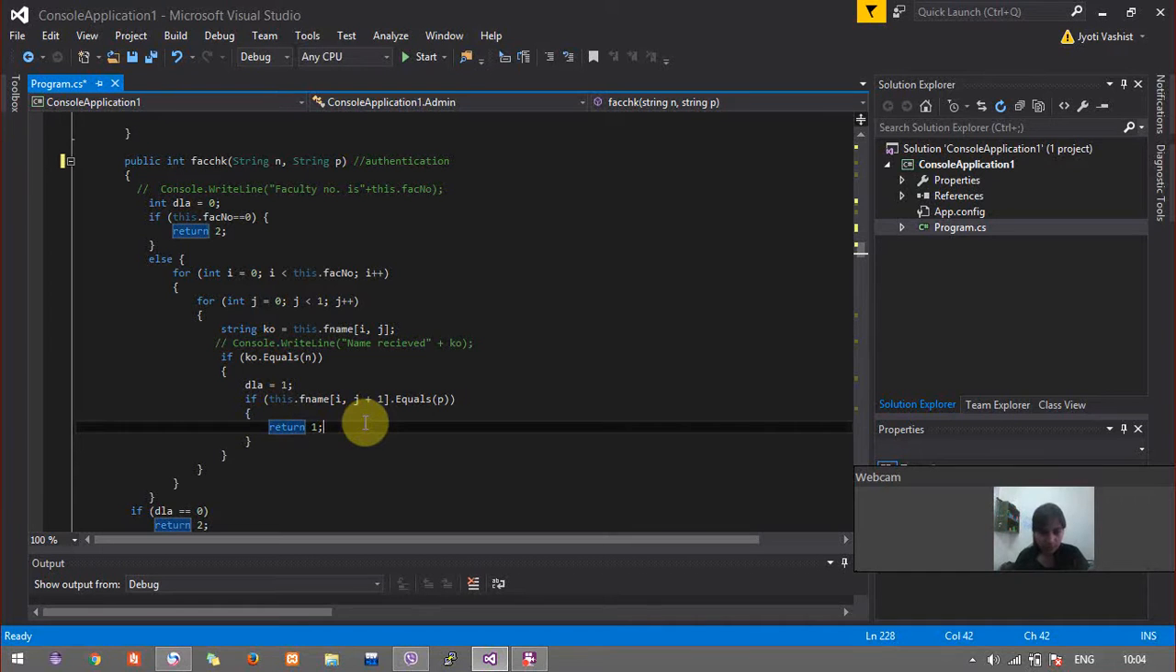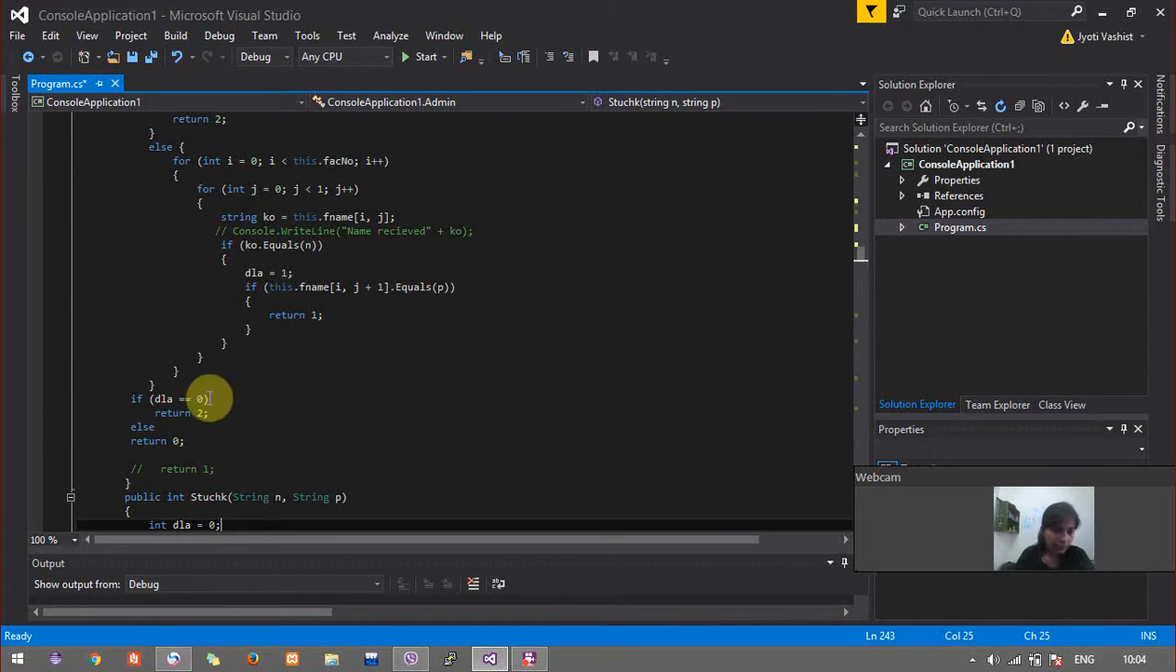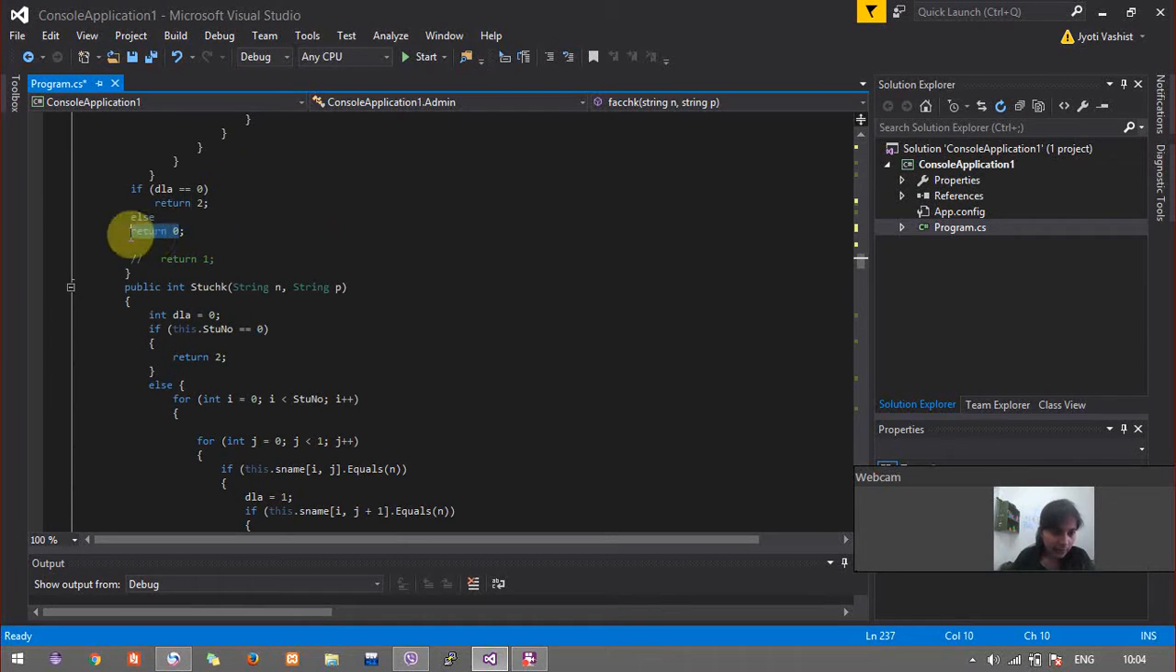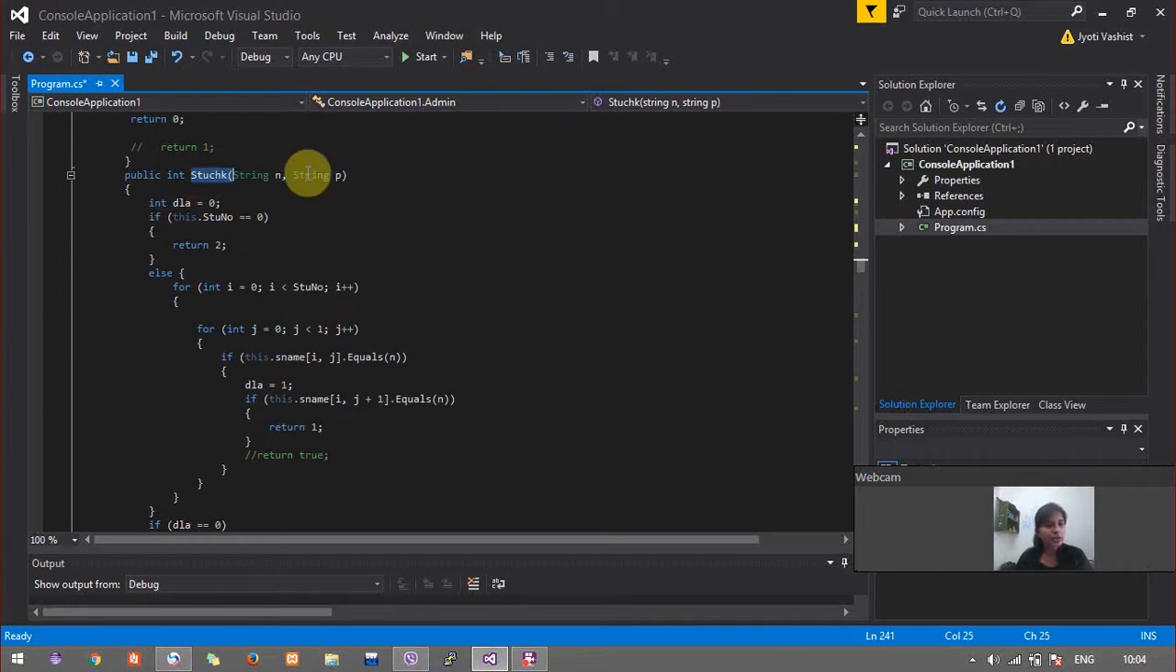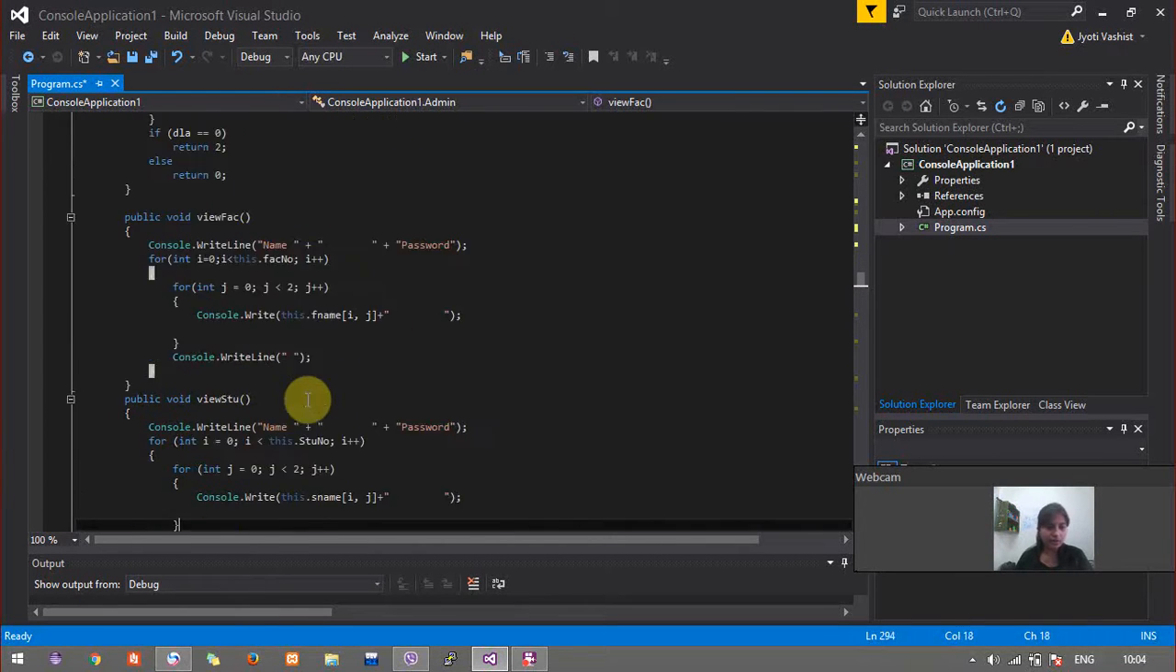Return 1 is to show that the guy is perfectly alright, he has been authenticated. I return 2 to show that it's a new user, so you have to enter the name and the password into the fname. I will see that later on. And return 0 is to show that the user is not authenticated, either the password is wrong or the username is wrong. Then comes stu check, it also does the same thing but using the different data member, that is sname, and returns the same kind of values accordingly.